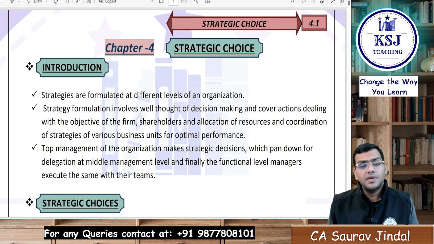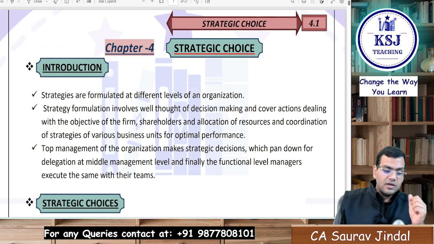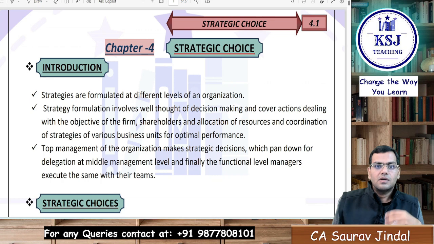Then the strategies are being made at different levels. Corporate level managers will make different types of strategies. Business level managers will make different types of strategies. Every business unit requires a different type of strategy. For example, Reliance, for the telephone industry, for this Jio, will follow a different strategy. For petrochemicals, they will be following a different type of strategy, right? So for a business or an organization, there are various types of strategies which are available.